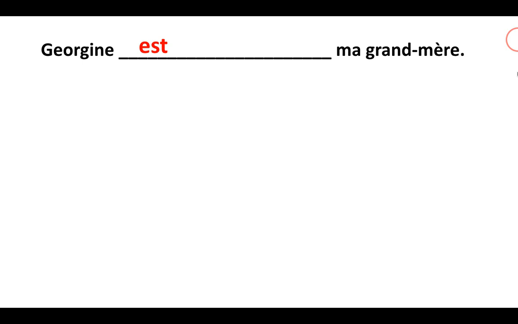Super. So what you've learned is how to conjugate the verb to be. Je suis, tu es. Actually, say it after me. Je suis, tu es, il est, elle est, nous sommes, vous êtes, ils sont, elles sont.